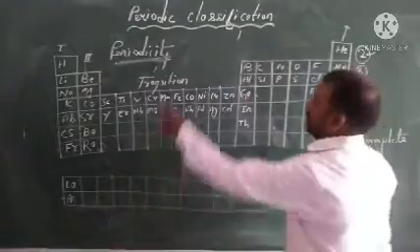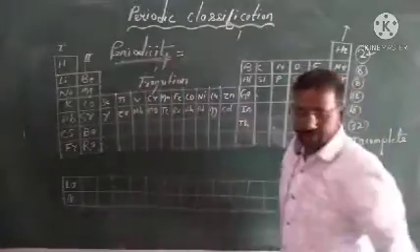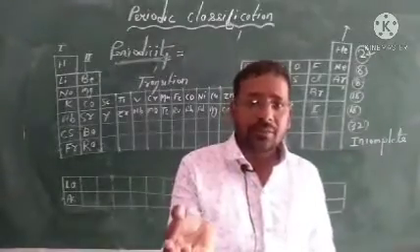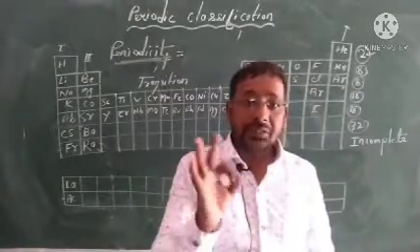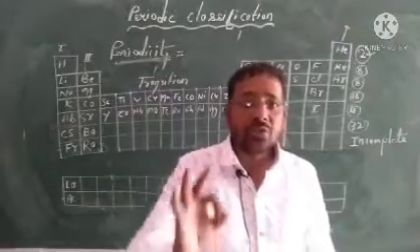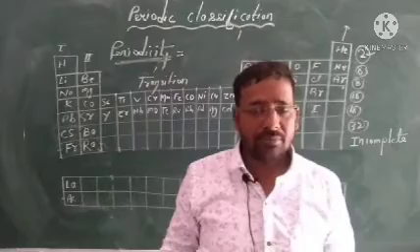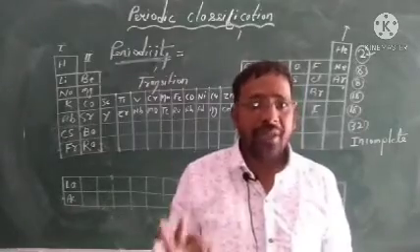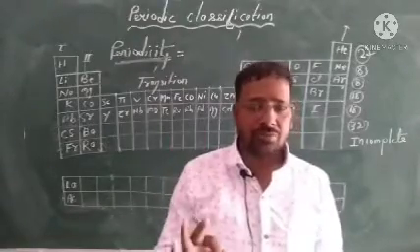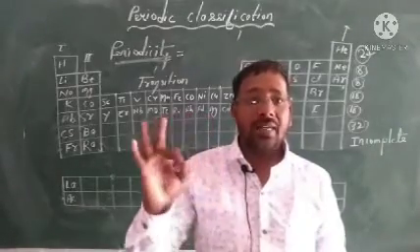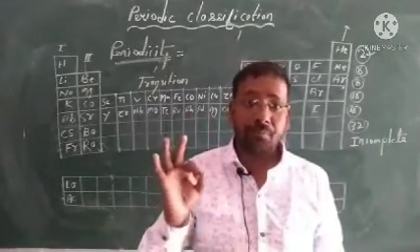The gradual increase or similar physical and chemical properties of elements when elements are arranged according to atomic number, that is called periodicity.